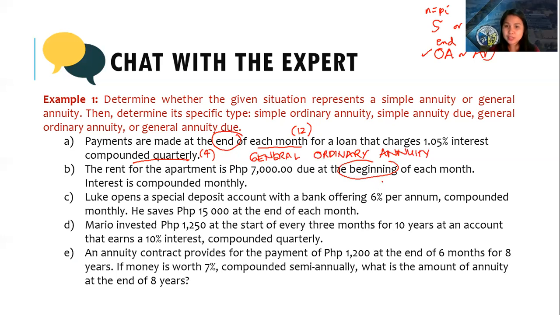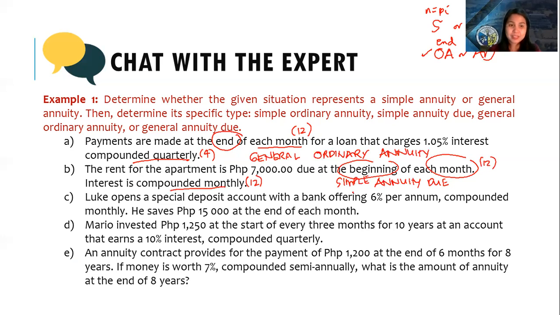Beginning, so it is an annuity due. The payment is monthly, 12 times a year. Interest is compounded monthly, 12 times a year. They are the same. So we call this a simple annuity due.